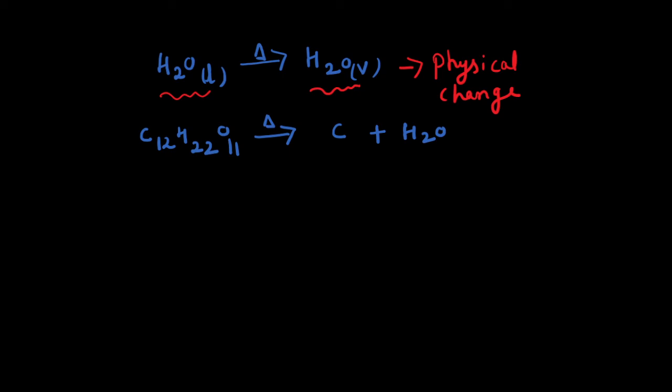Do we have the formula C12H22O11 after the reaction, after heating? No, we can say no. We don't have the sugar formula. We have just carbon here. This is a new compound which is very different from sugar. You can see the formula is completely changed, so the sugar has lost its identity. Such a change we call a chemical change.